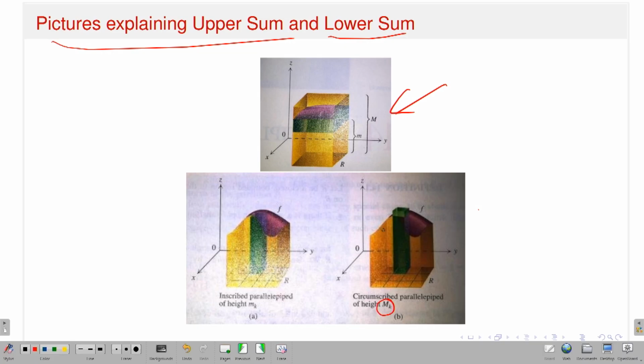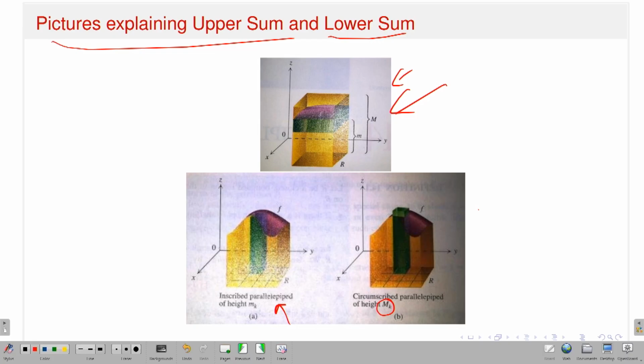The upper sum somehow gives the area a little bit more than the exact one, and this is the smaller one, that means it is a little less. Now if I take finer and finer partitions, the upper sum will decrease and the lower sum will increase, and at the same time when norm P goes to 0, they become exactly equal to the area of this kind of thing, or the volume of this kind of thing. So, that's how the pictures explain upper sum and lower sum.